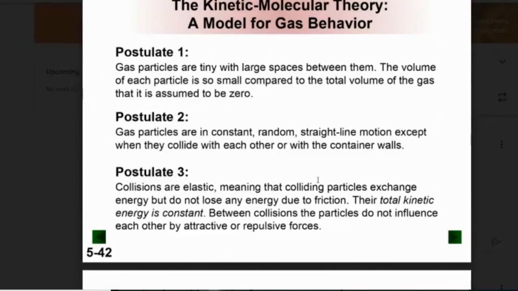And the last part, which is probably the most important part, and they kind of threw it on at the end, which is kind of weird, can be its own postulate. Gas particles are not affected by attractive forces at all, or repulsive, but really attractive forces more than anything else, which we know is not true, right? That messes things up a little bit, because when they're too attracted to each other, they turn into a liquid.